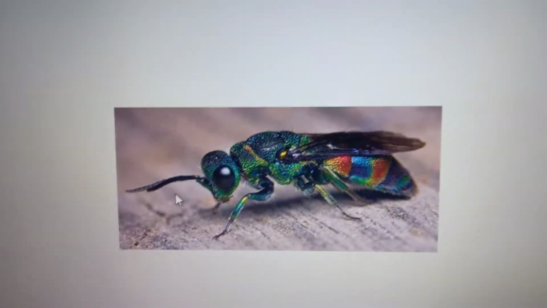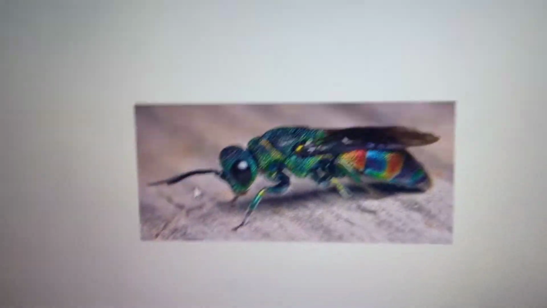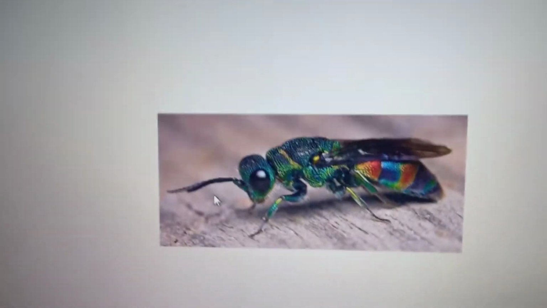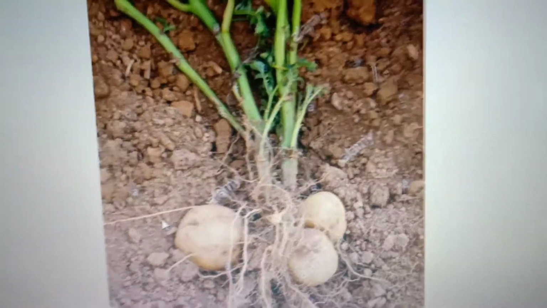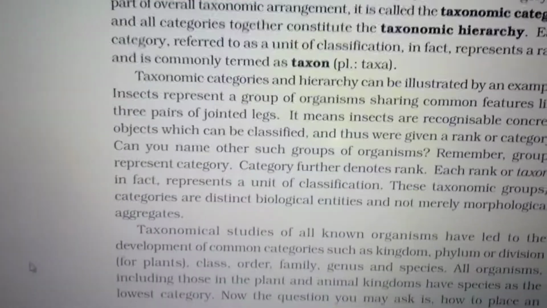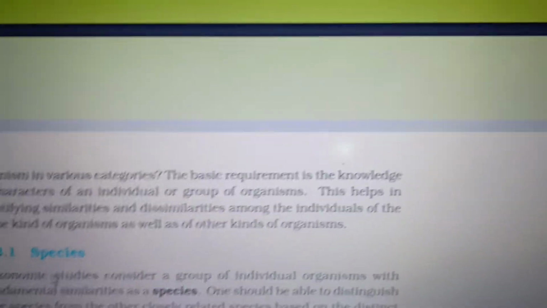Okay, taxonomical studies of all the known organisms led to the development of common categories such as kingdom, phylum, class, order, family, genus, and species.